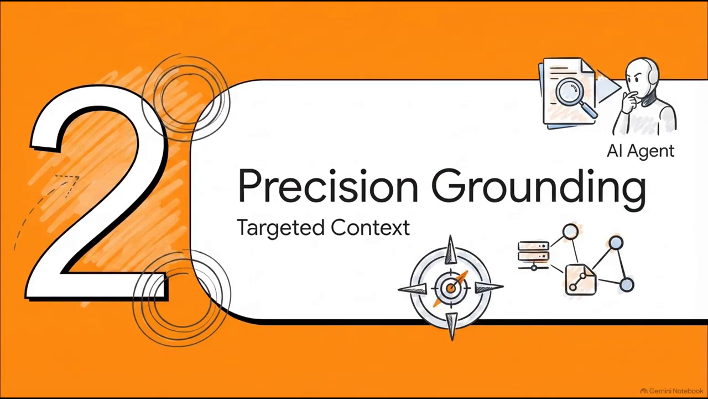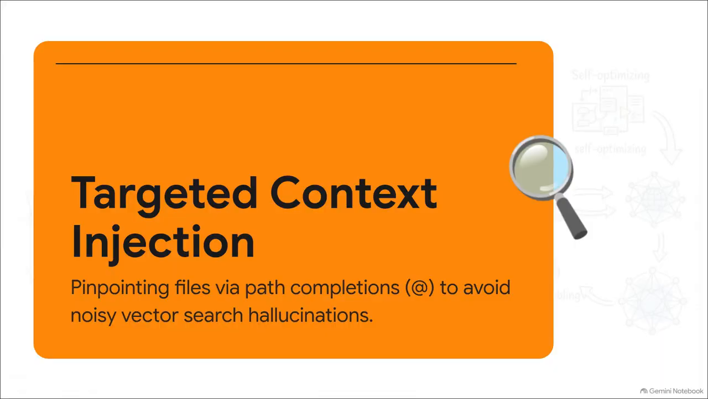Which leads us perfectly into Section 2, precision grounding and context. Because if your agent operates autonomously, ambiguity is your absolute worst enemy. We really need to contrast the uncertainty of semantic vector search with direct path targeting. Semantic search can be great, but often it hallucinates and pulls in totally noisy, unrelated junk.